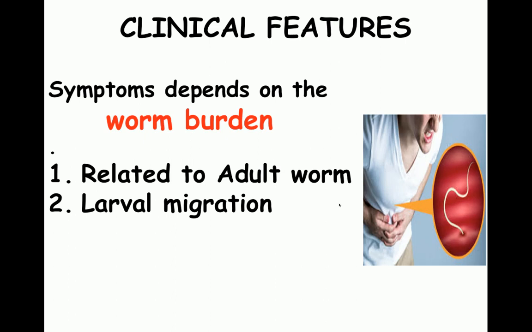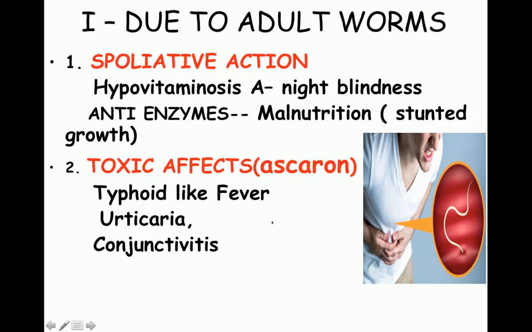All right. Coming to the clinical features, the symptoms depend on the worm burden, how many of these parasites are sitting in the intestines, and they are related to the adult worm. Some symptoms appear when the larva is migrating from one part to the other.